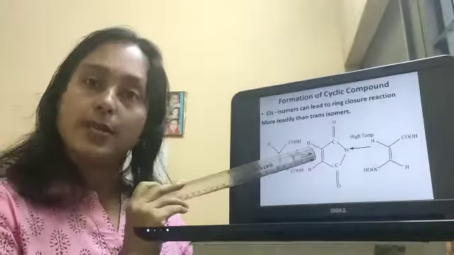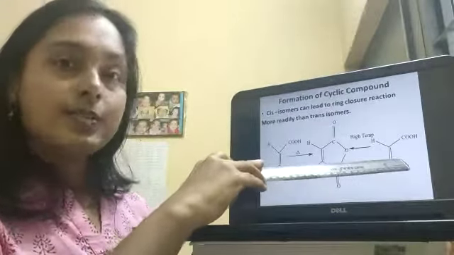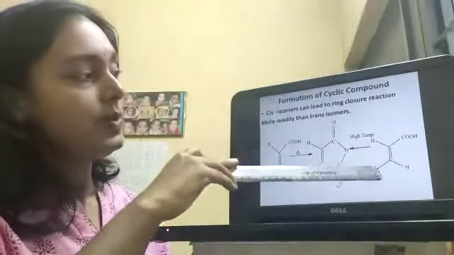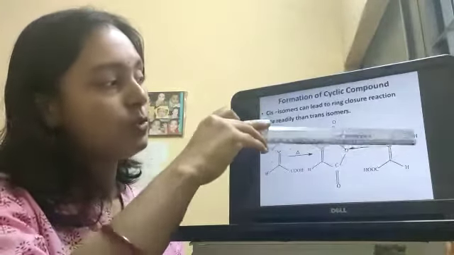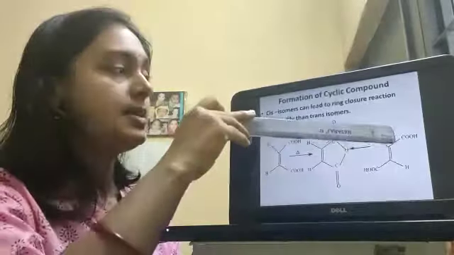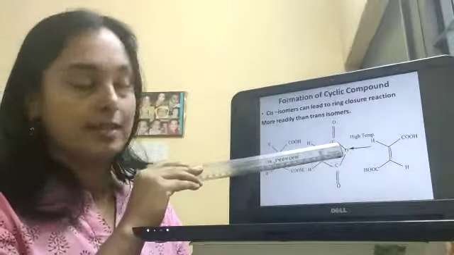This maleic anhydride will be generated. But if we take the trans isomer, fumaric acid, where the carboxylic acid groups are on opposite sides of the double bond, then we cannot get the anhydride so easily.